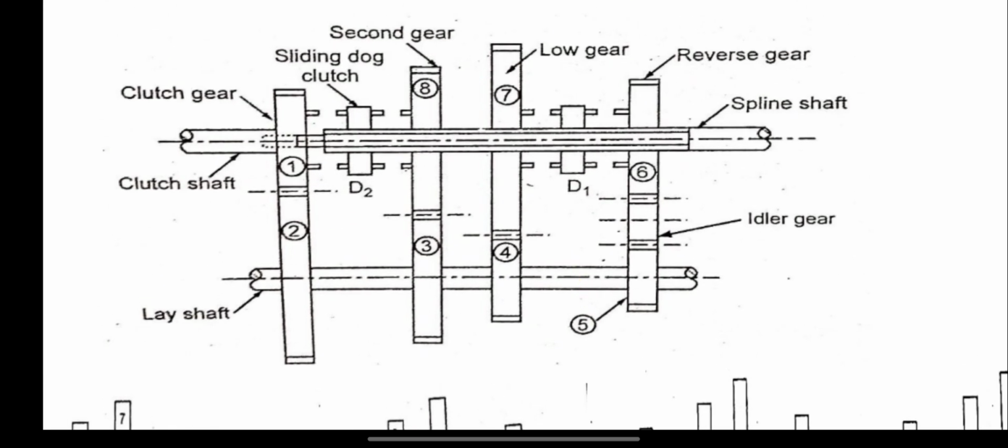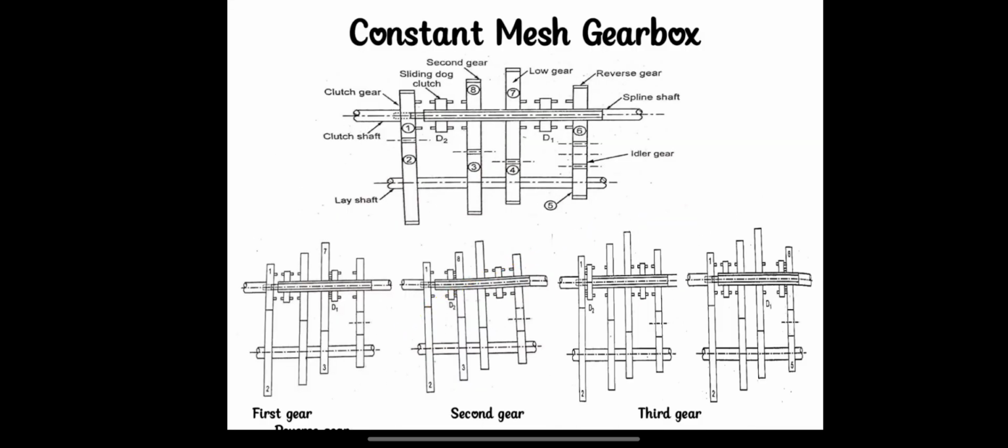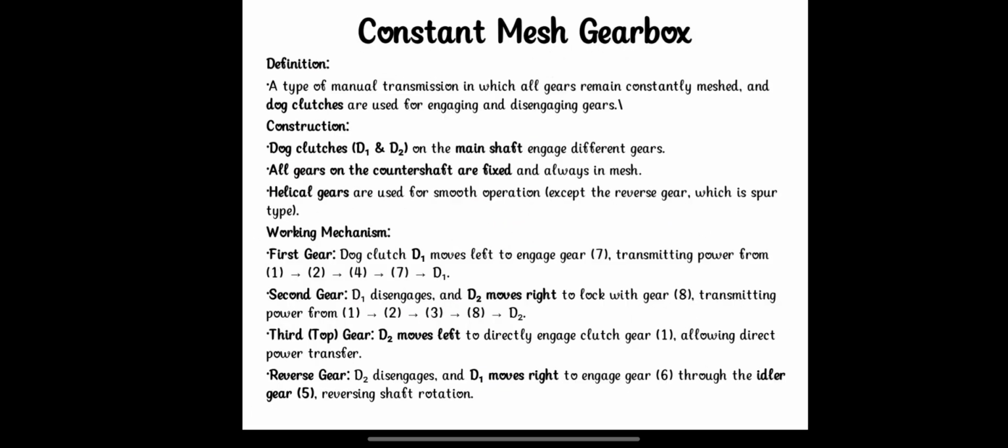The clutch gears 1 and 2 are directly connected. Gears 3 and 8 are directly connected. Gears 4 and 7 are directly connected, and gears 6 and 5 are directly connected. Centrally, there is a sliding dog clutch, which gives power to the other shaft with respect to the gear. Helical gears are used for smooth operation, except the reverse gear, which is a spur gear type.